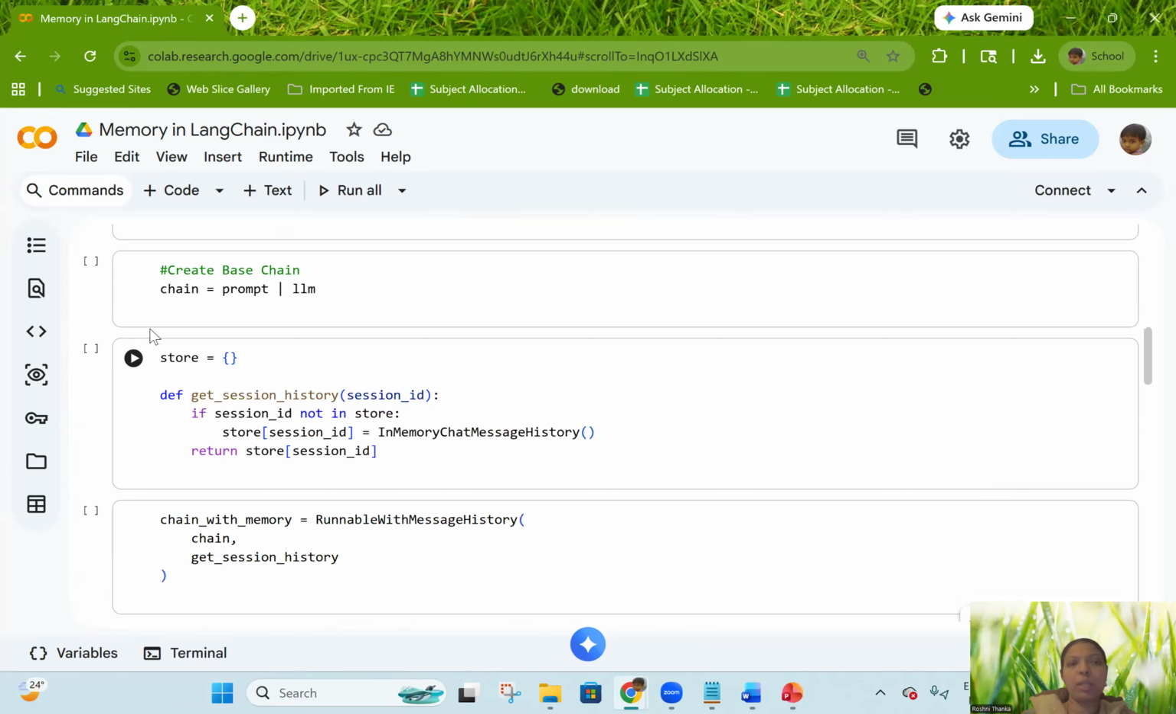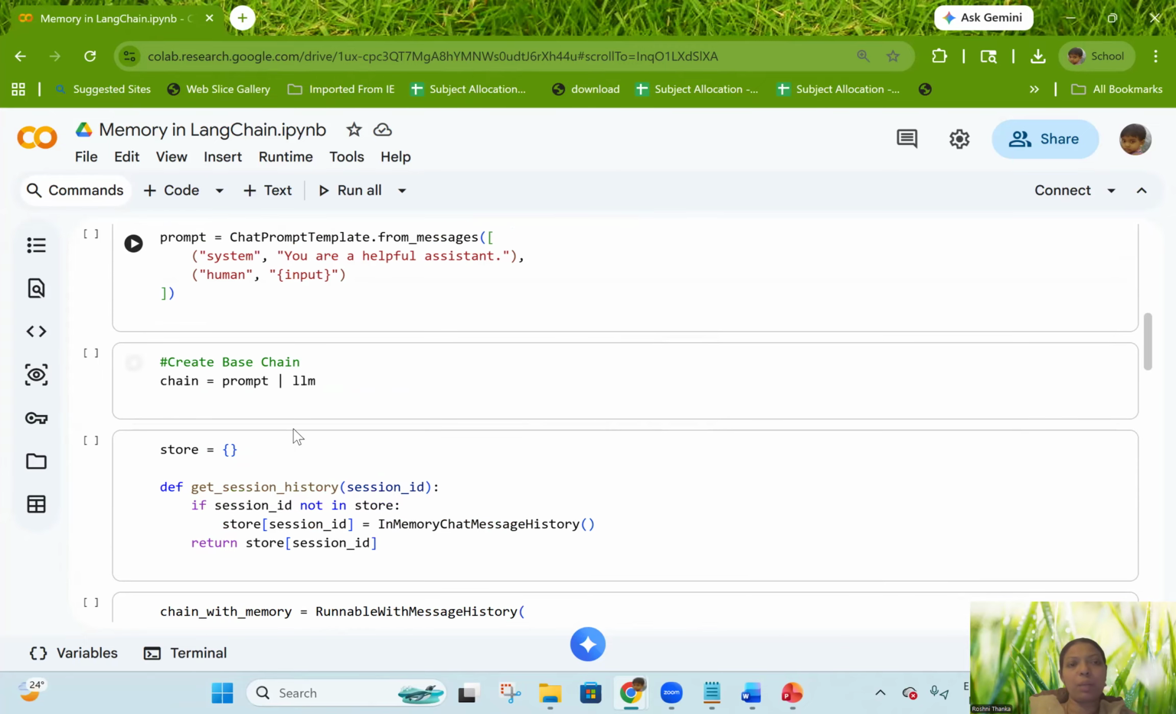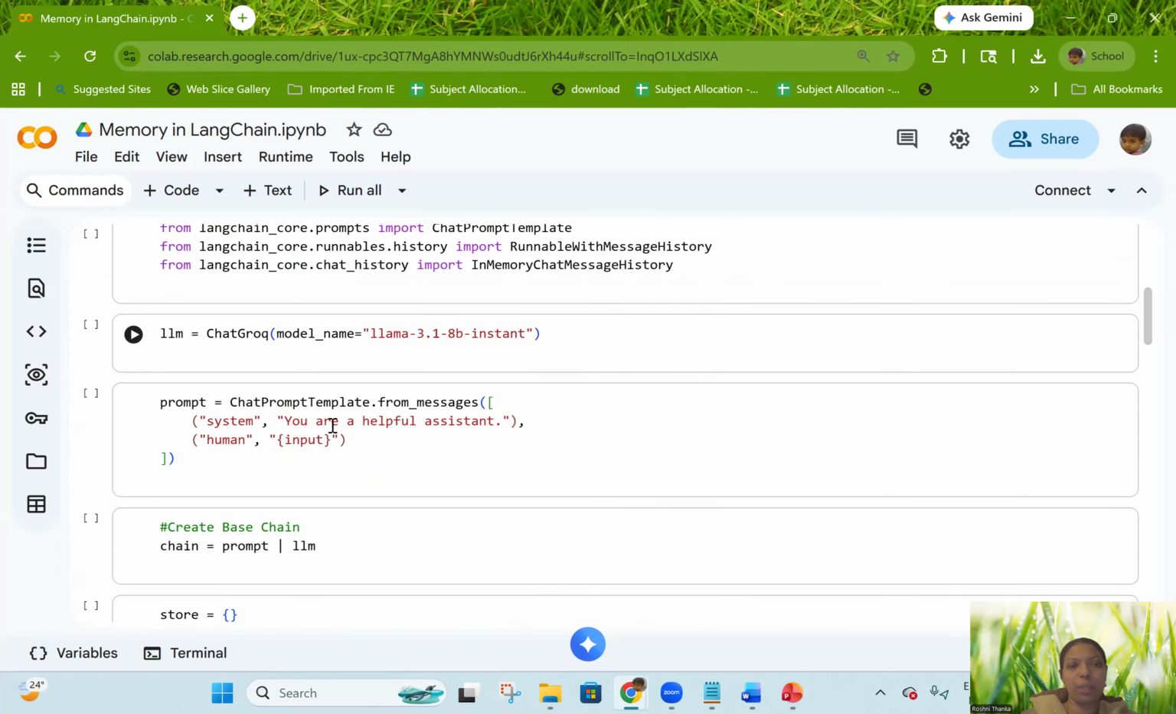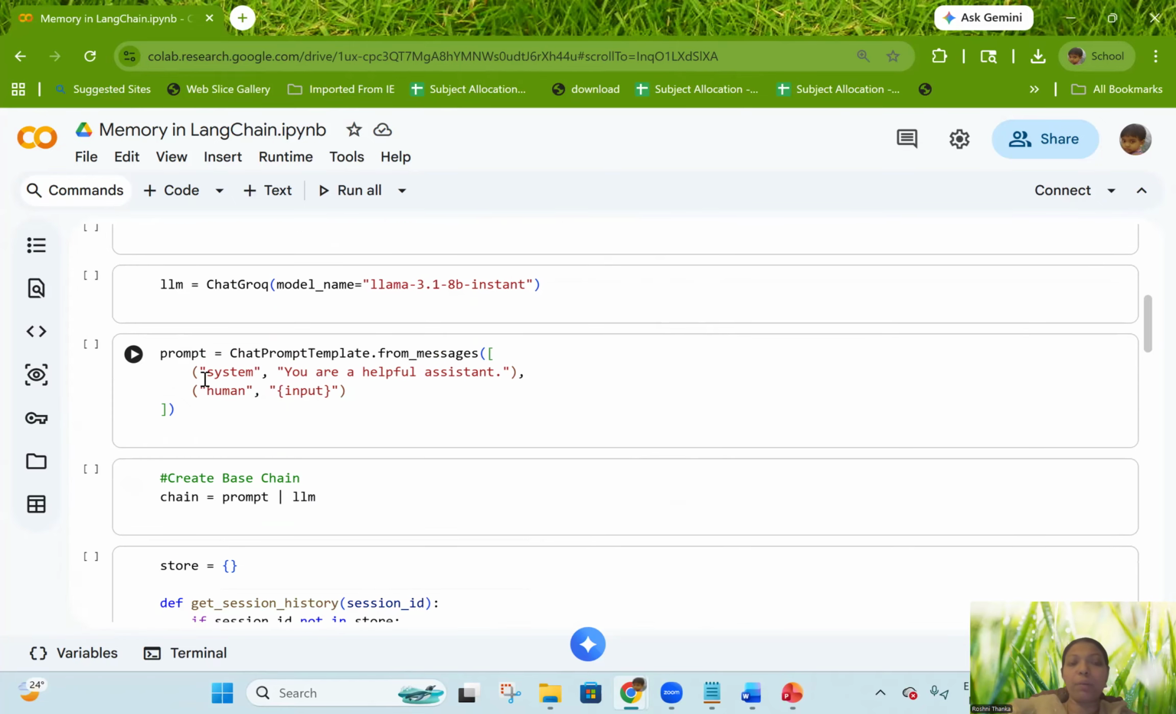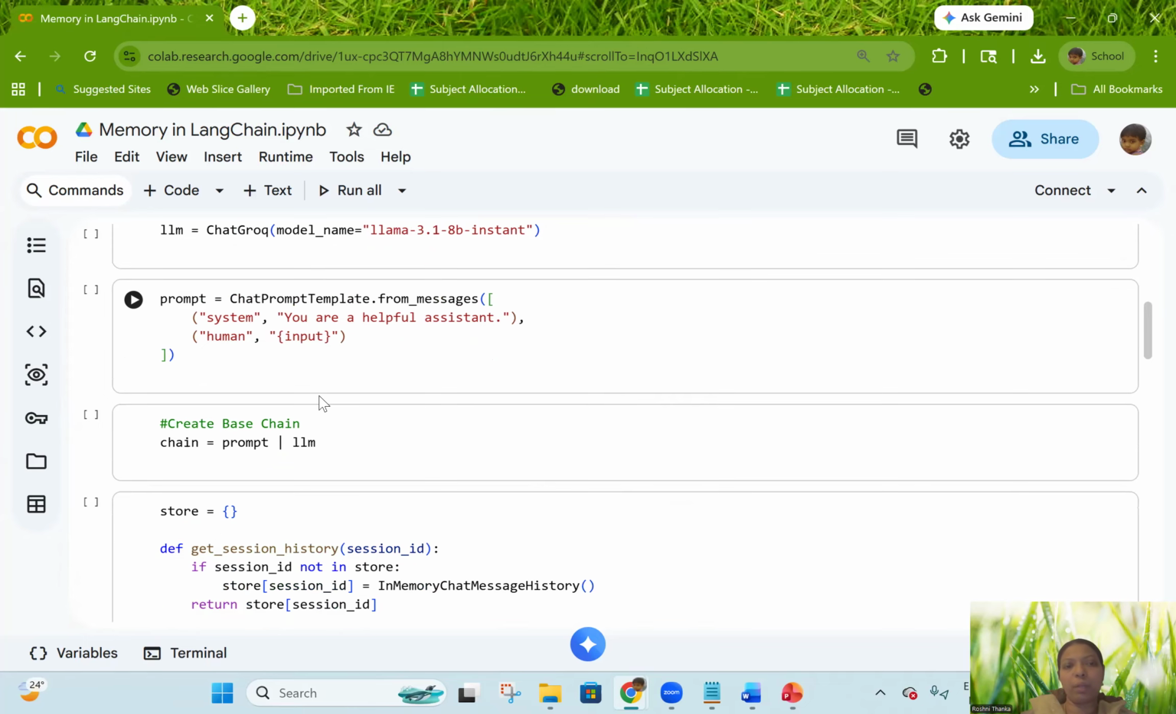And then here is a chain. This also we already learned. Here we are giving only two things in the chain: one is the prompt and the other is the LLM. The prompt is the input, and the LLM model we are going to use here is Llama 3. In the prompt, I'm saying to the system that you are a helpful assistant, and the user input will be given here.